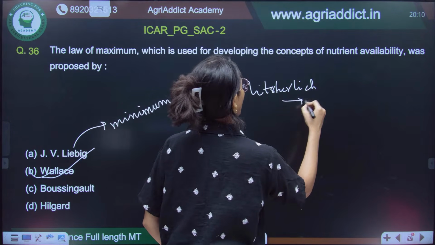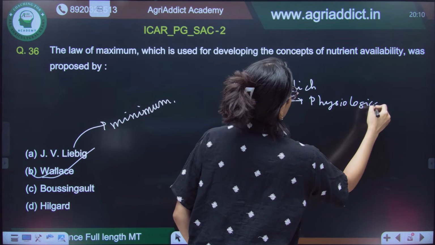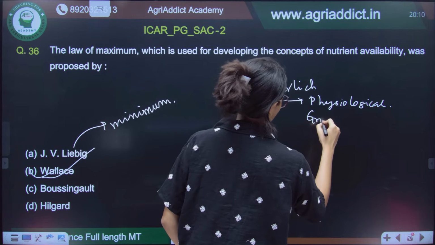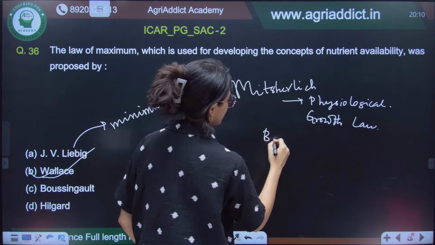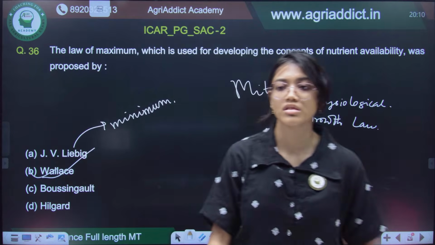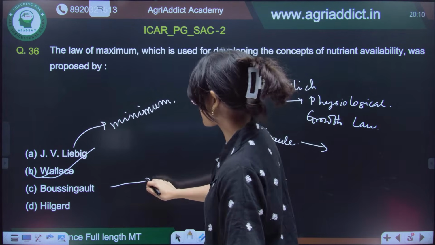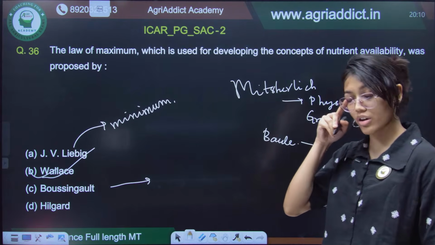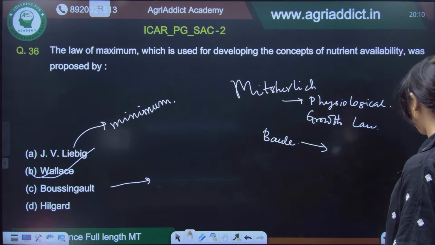He gave the law of physiological return and growth law. And Ball was another scientist who gave the Ball percentage of nutrients. So, these are some things you have to remember. Bossingholt was another one who gave the field plot technique, and then there is Hilgard.